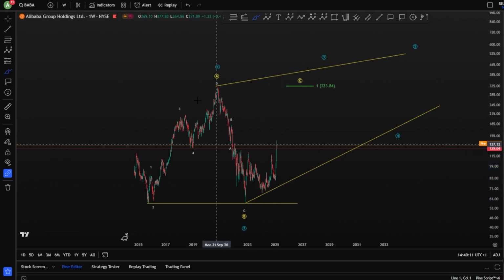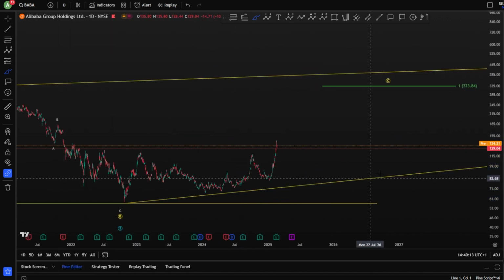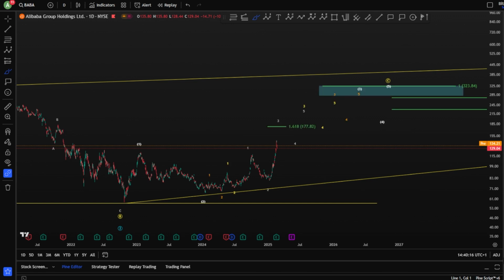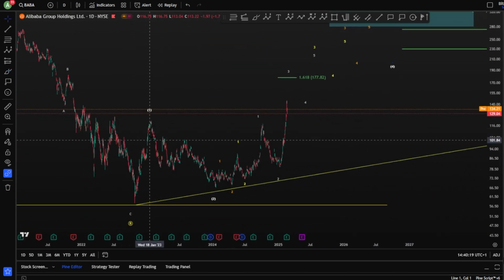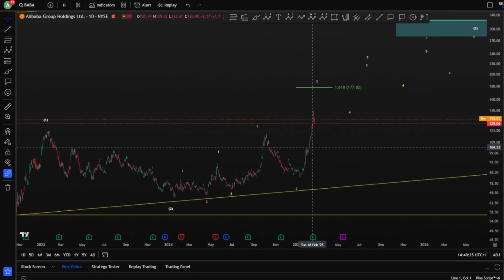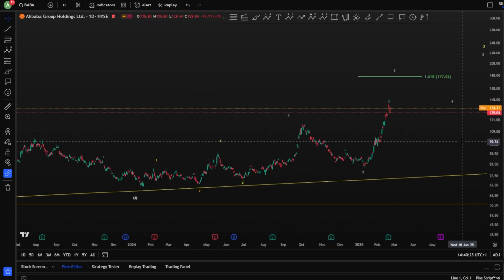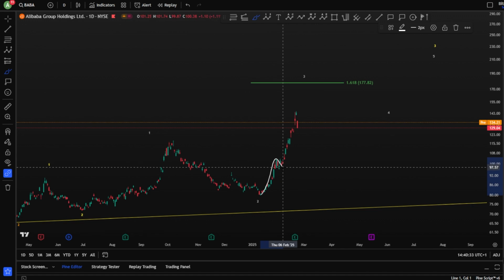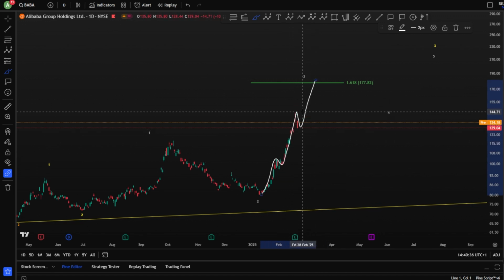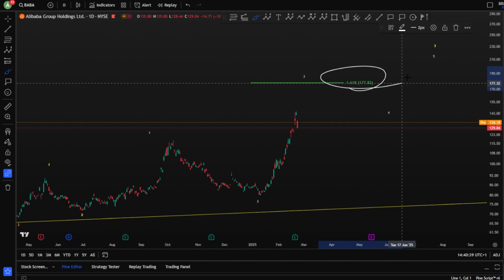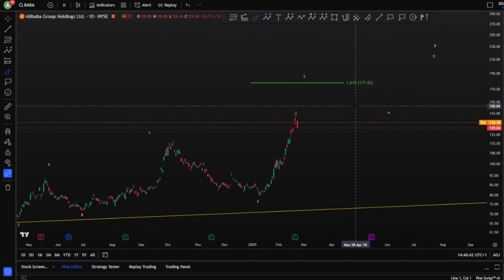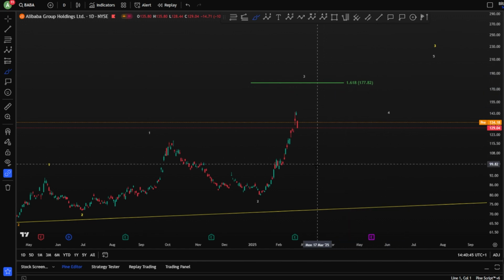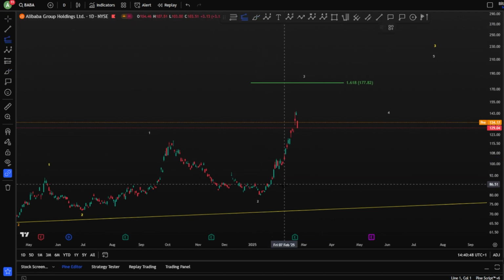And moving after this, several 1-2s, which we are taking a closer look at on the daily chart here, where you can see you have big 1-2 and then 1-2, 1-2, 1-2, and then you are now currently in the middle of the wave 3 toward the upside. Your wave 3 has to be 5 waves as well. So it has to be a 1, 2, and then 3, 4, and a 5, right? So we're still looking for a wave 5 to finish this wave 3 at 1.618, with level 177 for Alibaba. As we can see here, we are in this wave 4 currently.